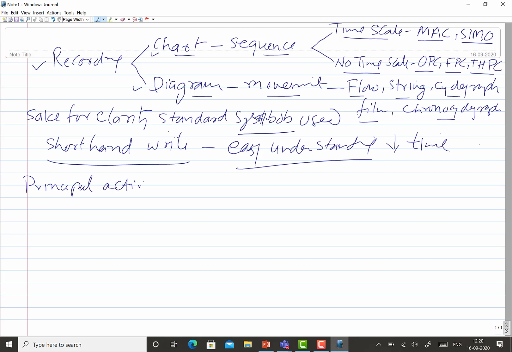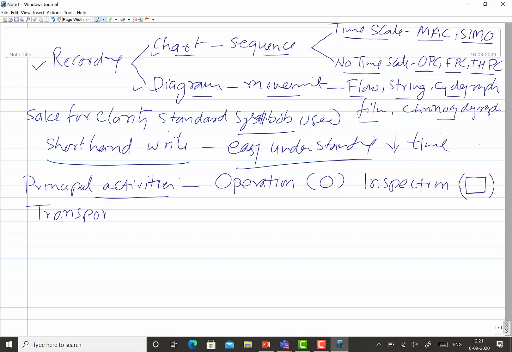activities which are used in any job are like operation. This is one, and it is represented by the symbol O. Okay, and another activity is inspection, and this is represented by a symbol, a square like this. Okay, and apart from this, there are many other activities like transport.